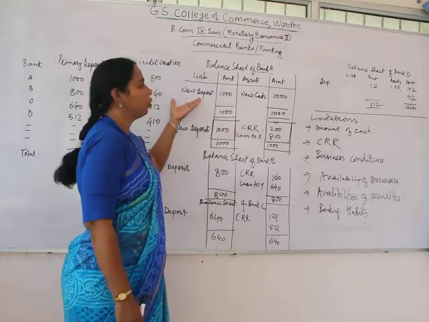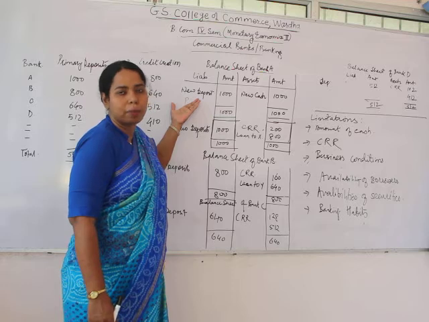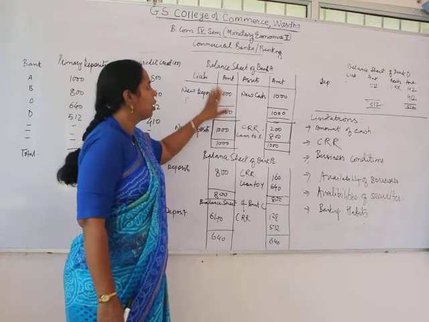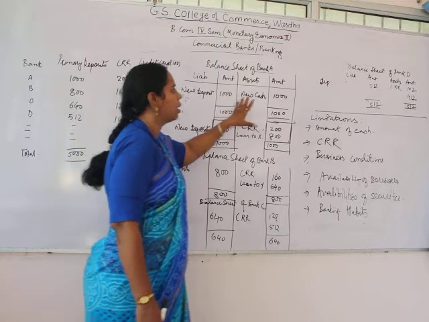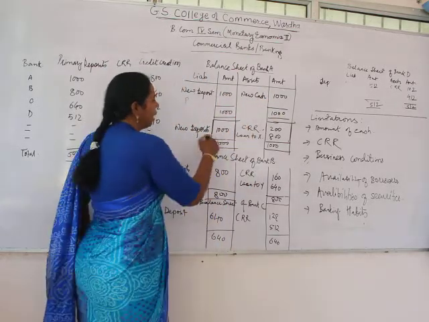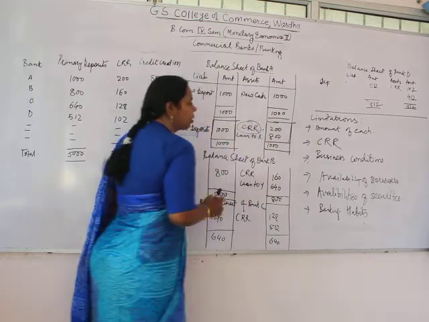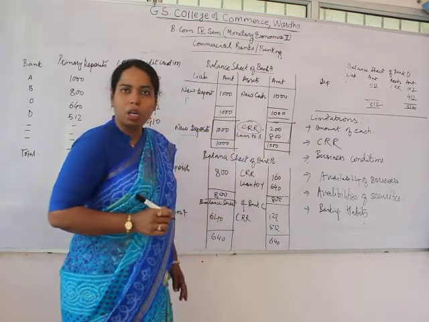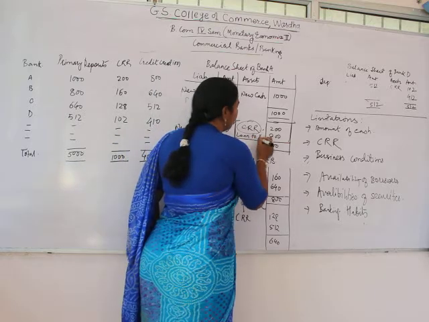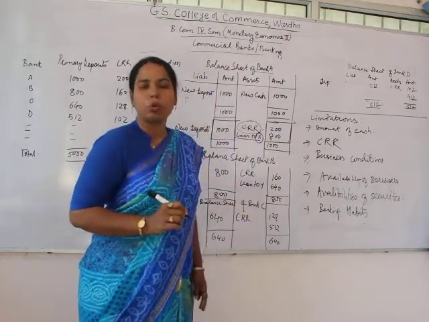So this is the case with bank A. When the initial deposit of 1000 rupees is deposited by Mr. P, the new deposit of 1000 is the liability and the asset is the cash of 1000 rupees. From that, the bank will keep a certain CRR, that is 20%, a CRR of 200 rupees, and the rest of the amount will be given as a loan to Mr. X. So 800 is given as a loan to X.